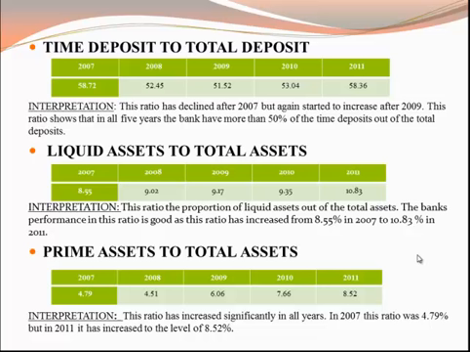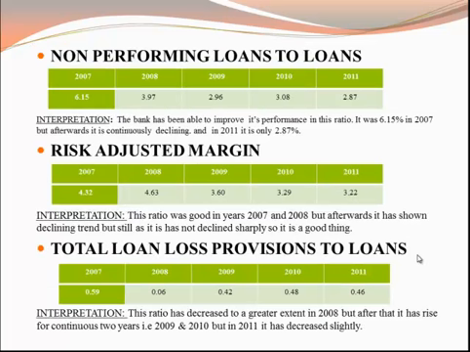Then fourth is liquid assets to total assets ratio. Fifth is prime assets to total assets ratio. Sixth is non-performing loans to loans ratio. Seventh is risk adjusted margin ratio. And the last one is total loan loss provisions to loans ratio.